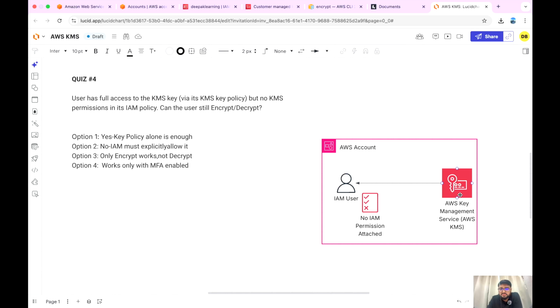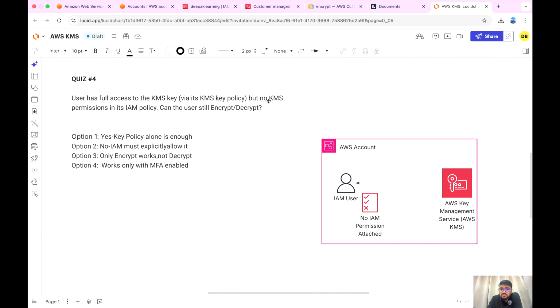So there is something known as KMS key permissions, right? And this key is explicitly allowing this IAM user to perform full access, right? So the user can do anything, but there's one catch.